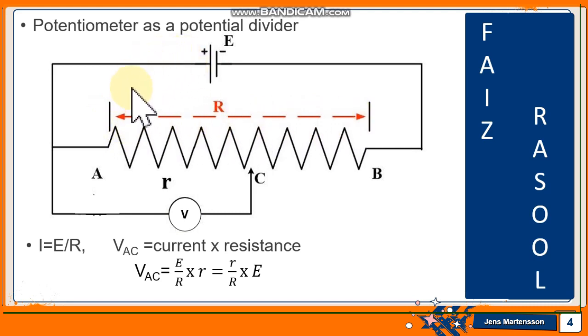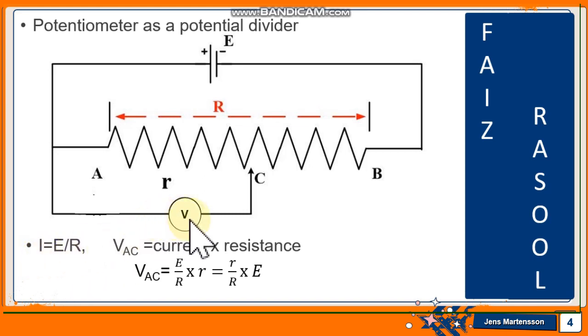Now the current will flow through this wire of the potentiometer. Current will flow through this wire from the positive to the negative terminal of the battery, and the current will be equal to that flowing through this wire of resistance R. V is equal to IR, and I is equal to V over R, or I is equal to E over R.